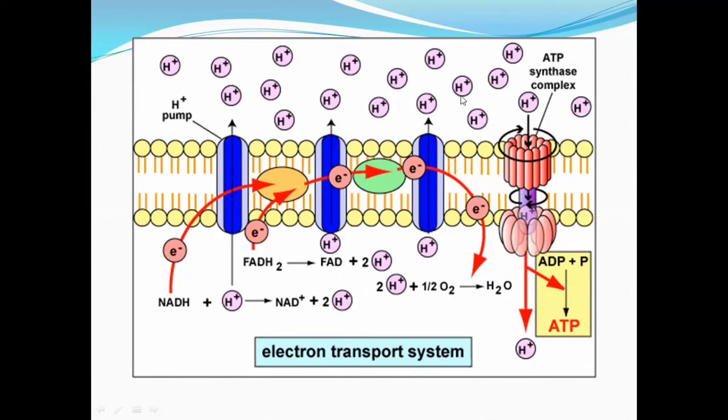The second important thing, so this is the first thing, that's the pumping of protons. That pumping of protons occurs through these three complexes. In case of NADH, the pumping of protons occurs by these three complexes, but in case of FADH2, the pumping of protons occurs by only these two complexes.